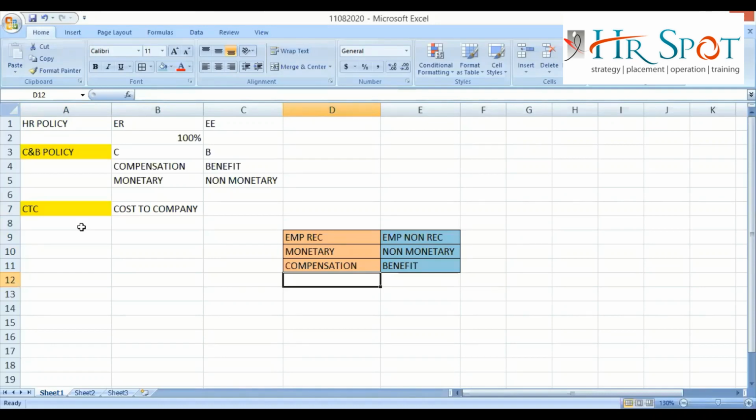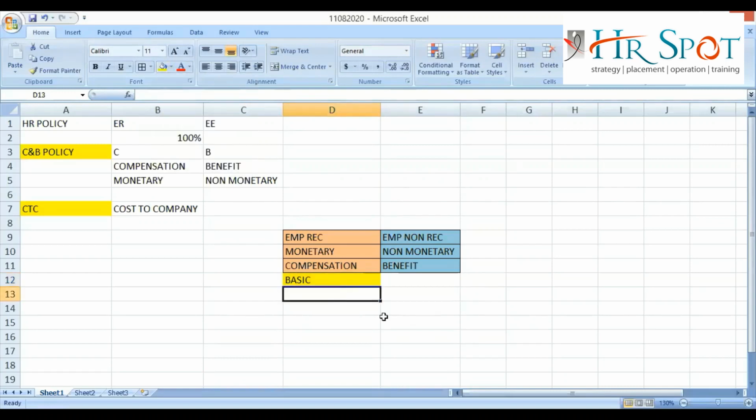So when we are discussing CTC structuring, we need to understand what the predominant components are that form part of these categories. In the employee receivable part, there is a famous component in the industry, and the name of the component is basic.